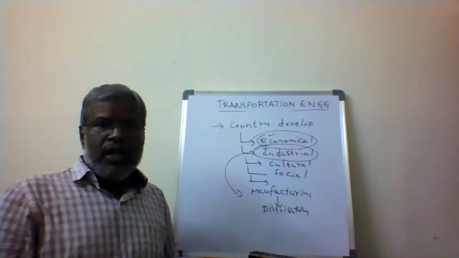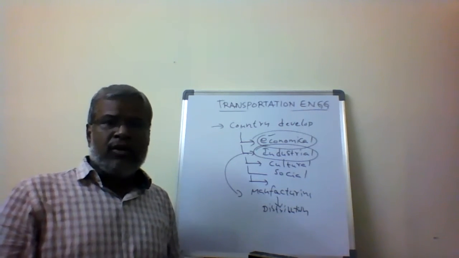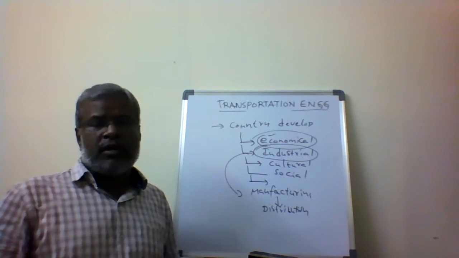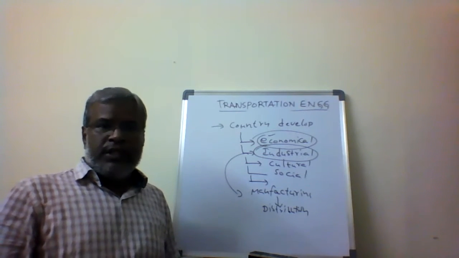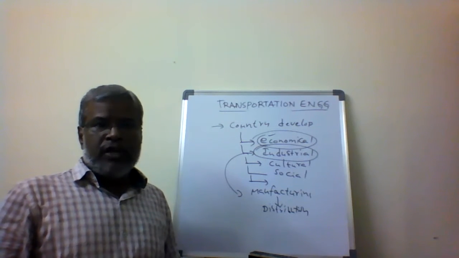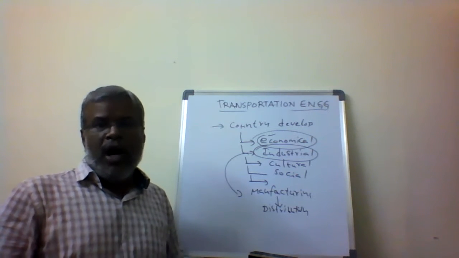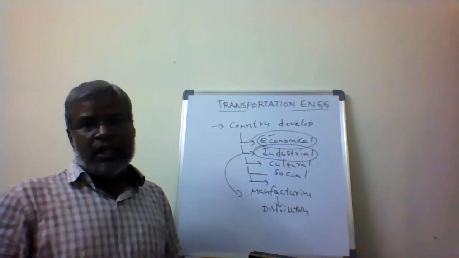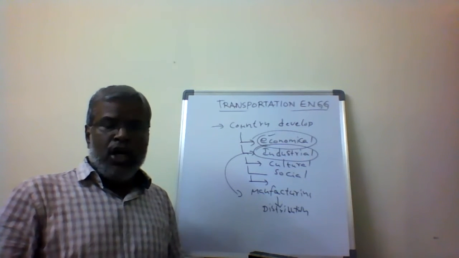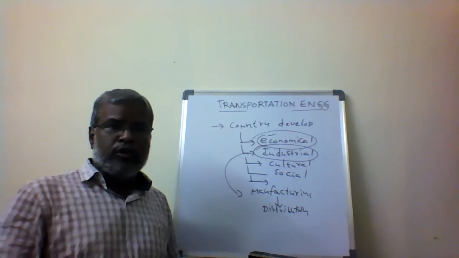Then cultural and social development will also take place, because of the tendency of people to move from one place to another. That is possible through the road network or the railway network. Each and every place has some traditions, so the exchange of traditions also becomes possible. It automatically influences the cultural and social development of the people in society.